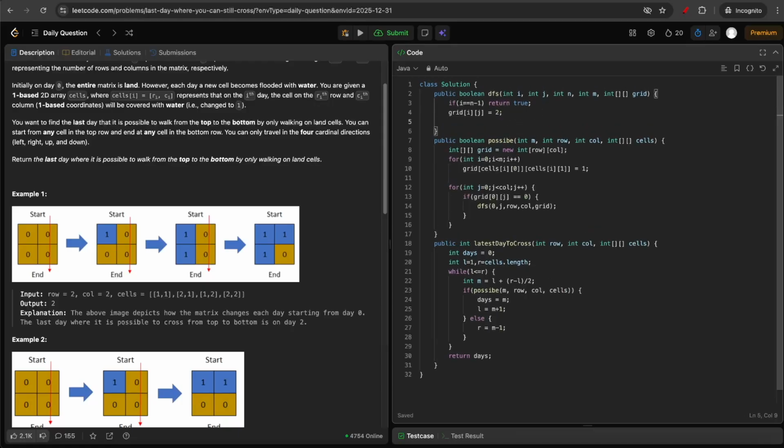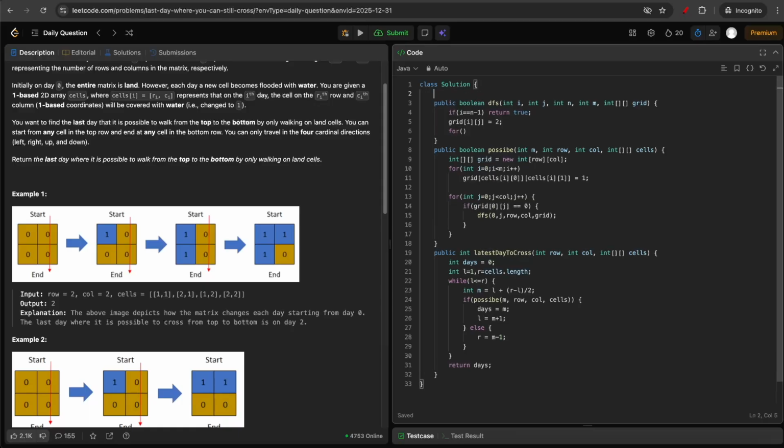And then we have to iterate on all possible directions, top, bottom, left, and right, and do the DFS. So for that, I'll create a directions array, a 2D array: minus 1, 0, 1, 0, 0, 1, 0, minus 1.